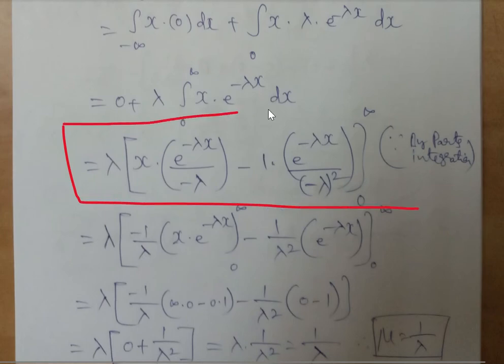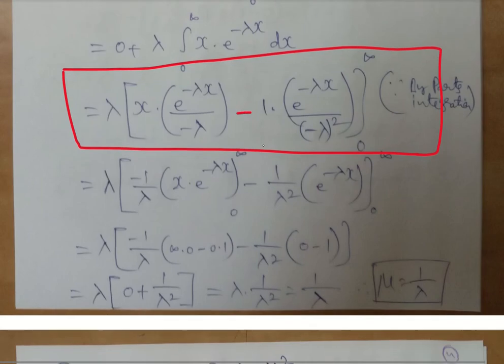Integration by parts: if you take the integration of two functions, the first function we keep as it is, and we take the integration of the second function, minus the integration of the differentiation of the first function times the integration of the second function. Probably you may not recall this, nothing to worry. That's why I said let us not discuss this now. I will postpone this for the time being. If you can understand, I advise you to go through it; otherwise nothing to worry. We'll discuss once we are back on campus.